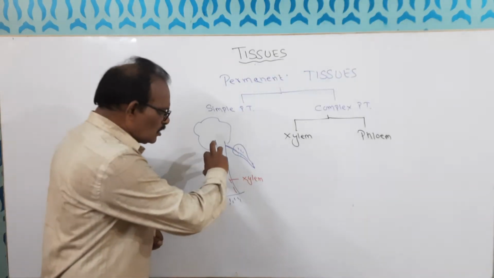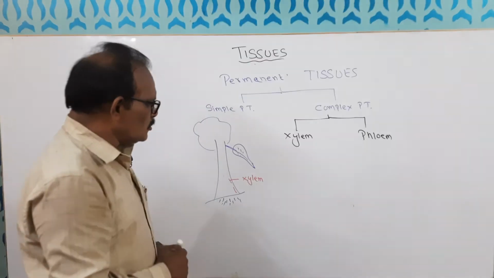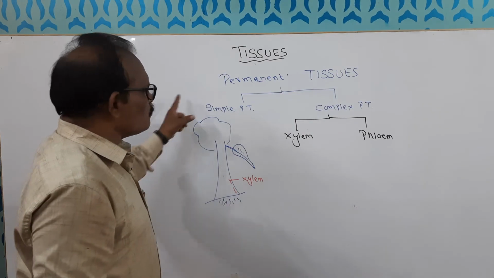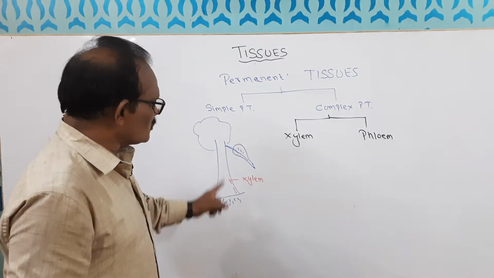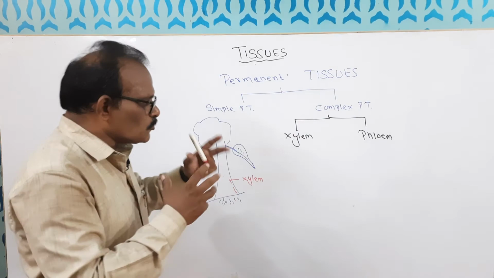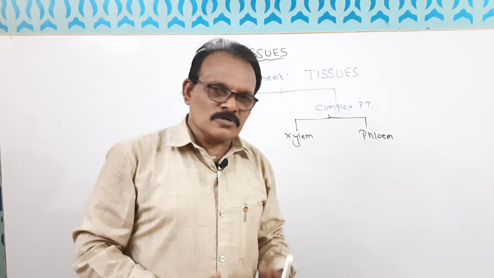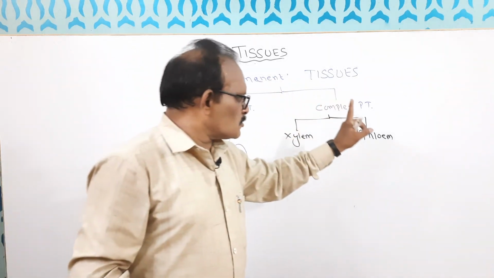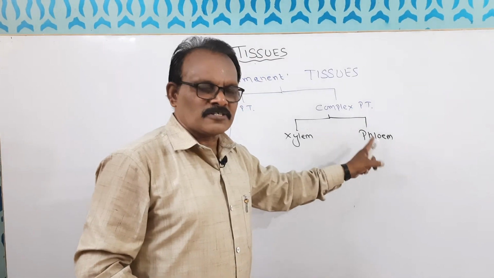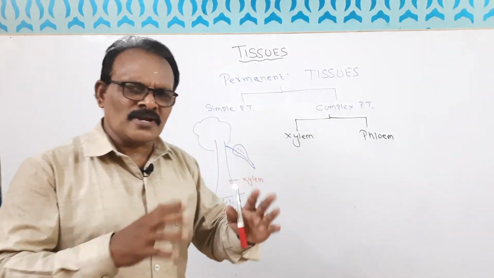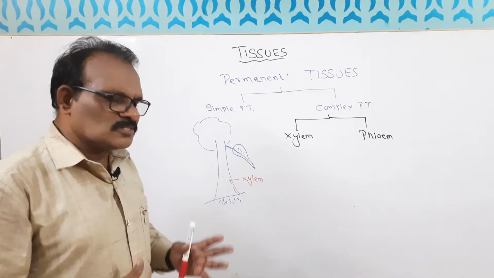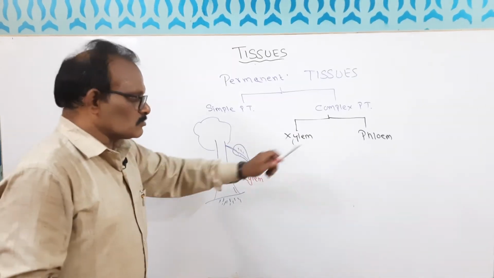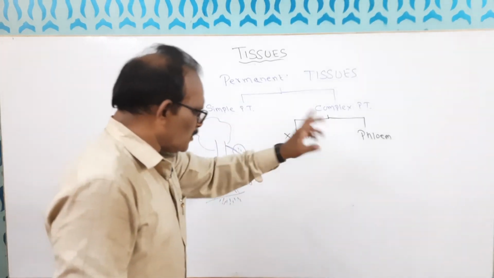Okay. Now here food is prepared. So that prepared food must be transferred to the remaining parts of the body, and that work is done by phloem. So phloem carries food to all parts of the plant, from the green part to the non-green part. All non-green parts where photosynthesis is not possible in that particular plant, so they transfer the food. So these are the main functions.